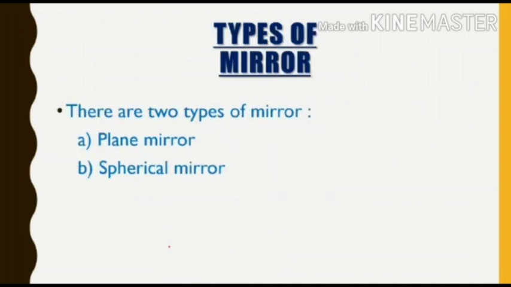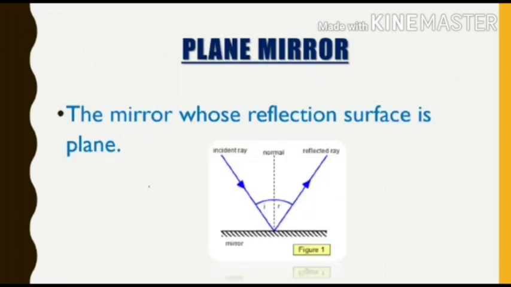So let's move to mirror. As we all know, mirror is a reflecting surface, and there are two types of mirrors. First one is plane mirror and second one is spherical mirror. So what is plane mirror? The mirror whose reflecting surface is plane. It means जिस mirror का reflecting surface plane होगा, as we can see that this mirror has a plane reflecting surface. So जिस भी mirror का plane reflecting surface होगा उसे हम कहेंगे plane mirror.